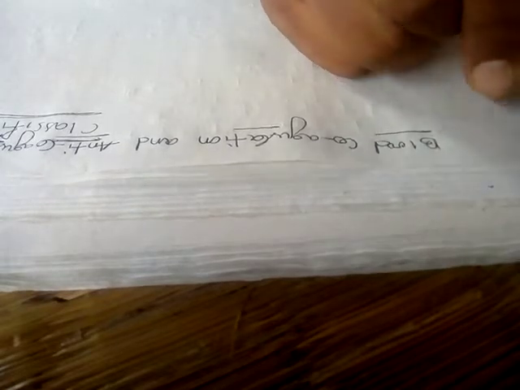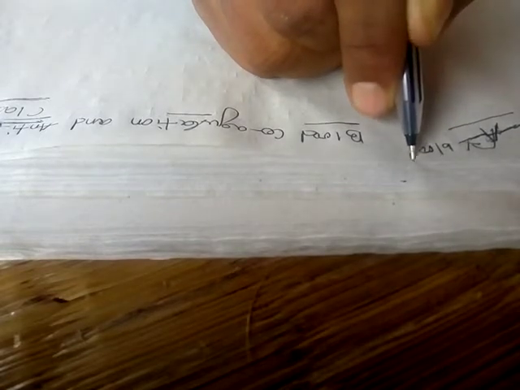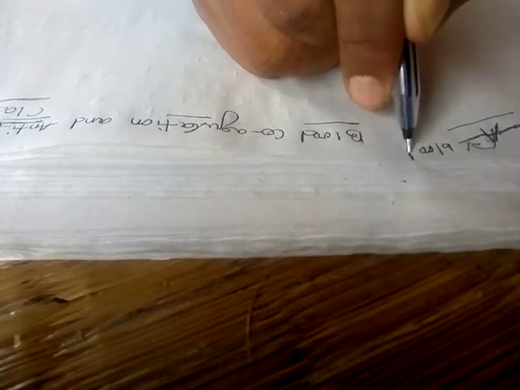Suppose this is our tissue, and this is the epidermal layer of our tissue. Suppose in any case of any cut or any trauma, what is happening? We can see the cutting of the tissue, the epidermal layer, right? So bleeding is taking place. Bleeding means the blood will be coming out from the tissue.